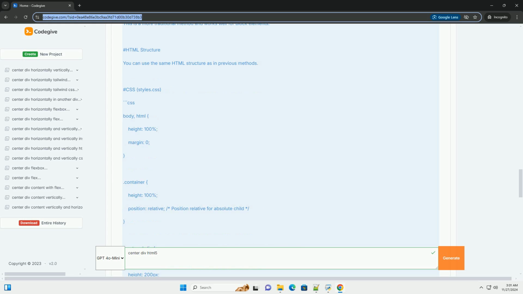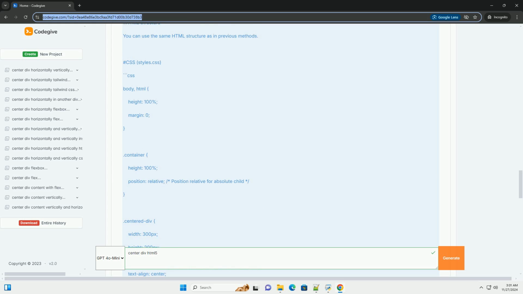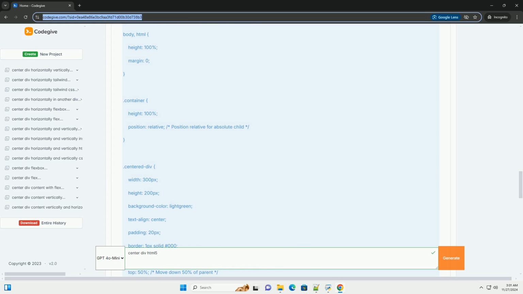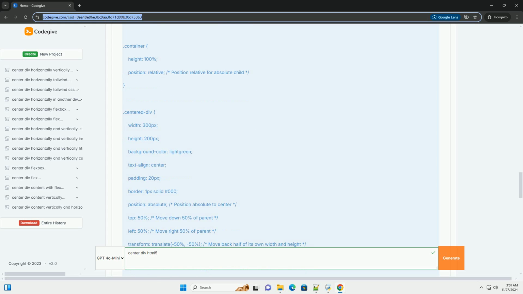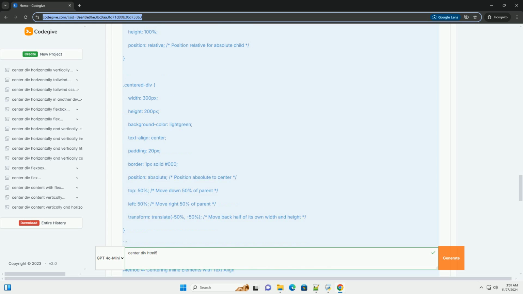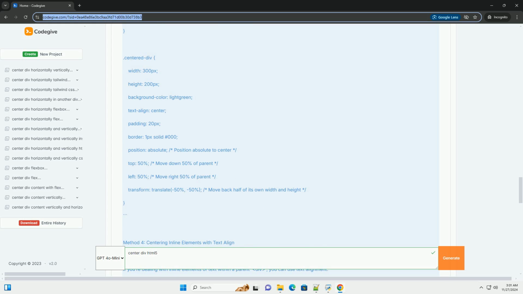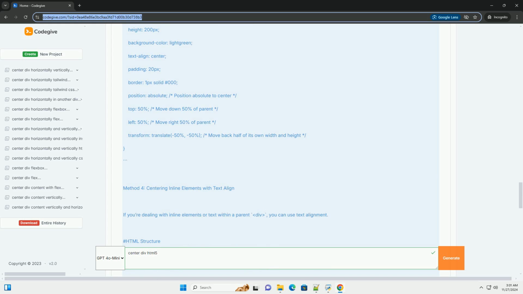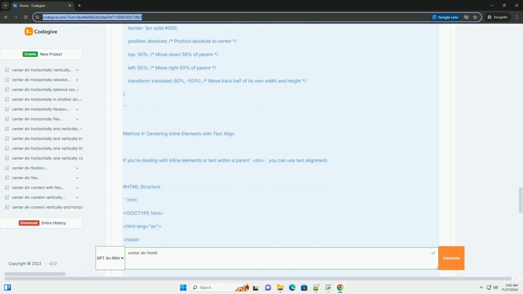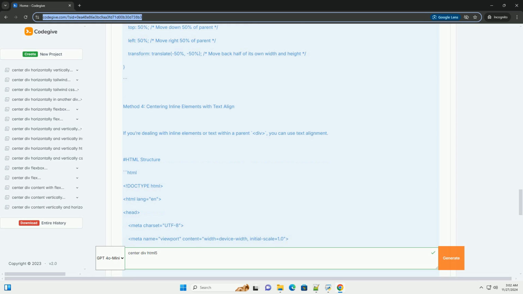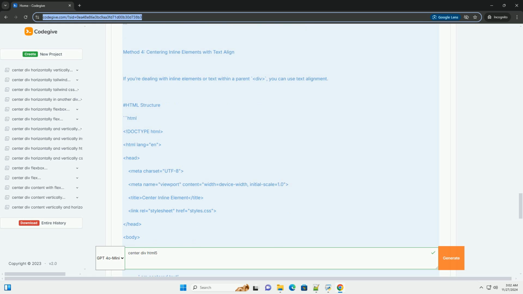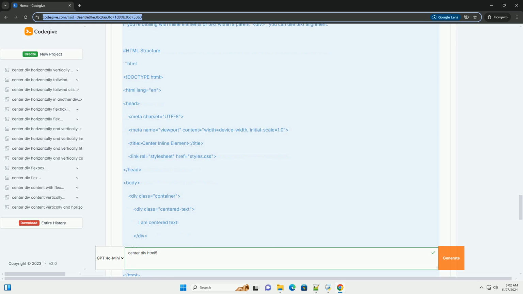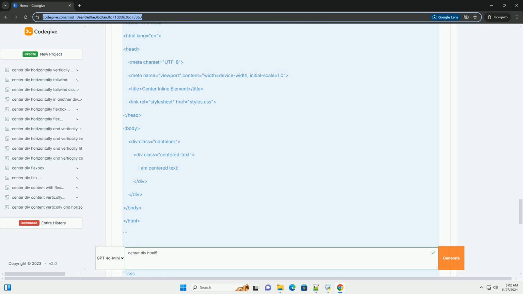Method 2, Centering with CSS grid. CSS grid is another powerful layout tool that can easily center elements. HTML structure. You can use the same HTML structure as in method 1. CSS, styles.css.